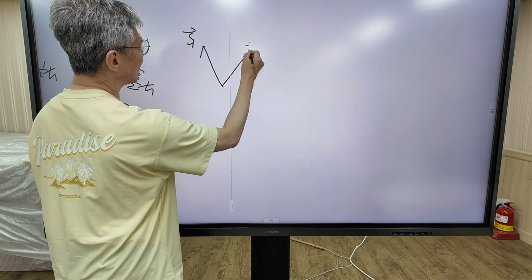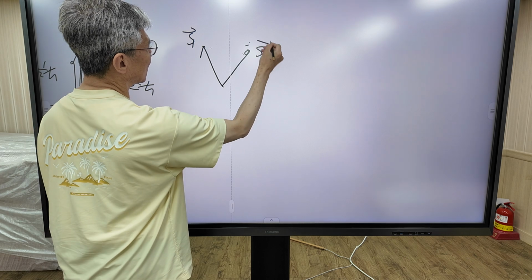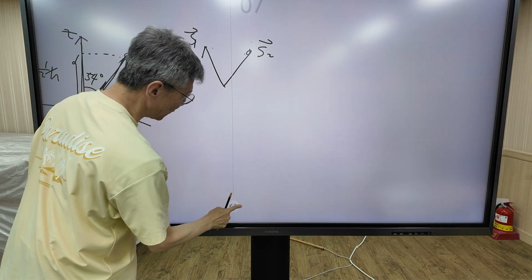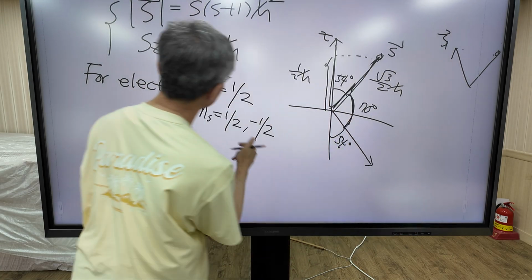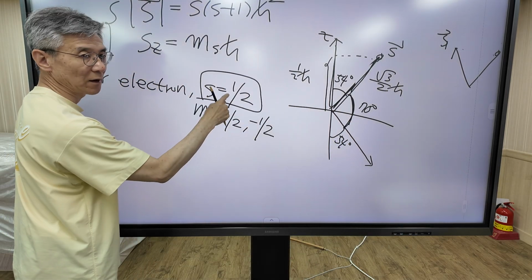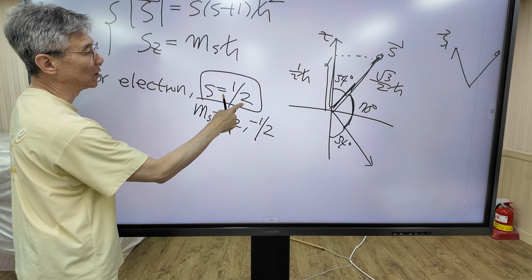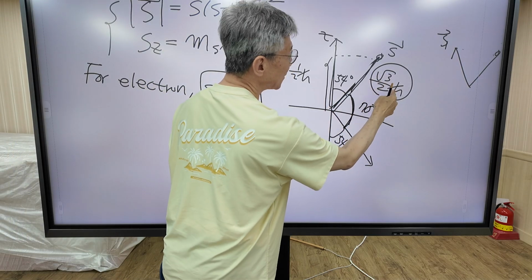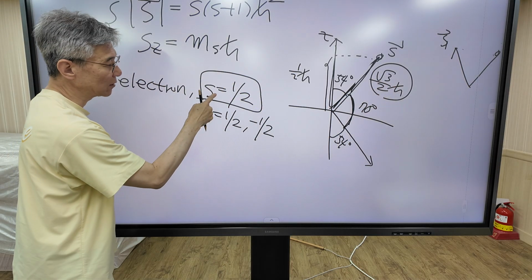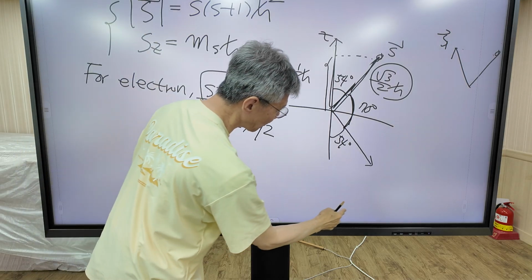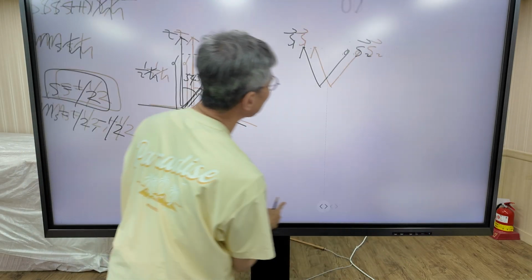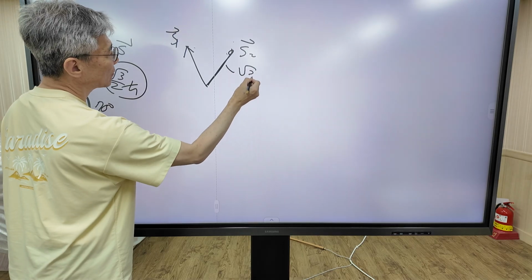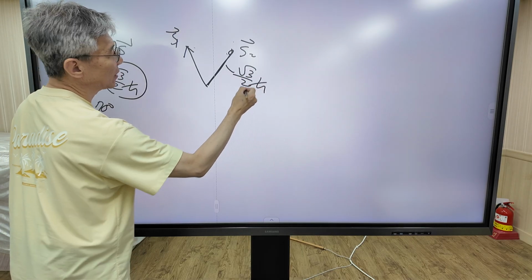The second electron has spin S2. For an electron, the spin quantum number is 1/2, so the magnitude is fixed. Square root of 3/2 h bar is fixed because the spin quantum number is fixed. So the magnitude of this one is square root of 3/2 h bar.